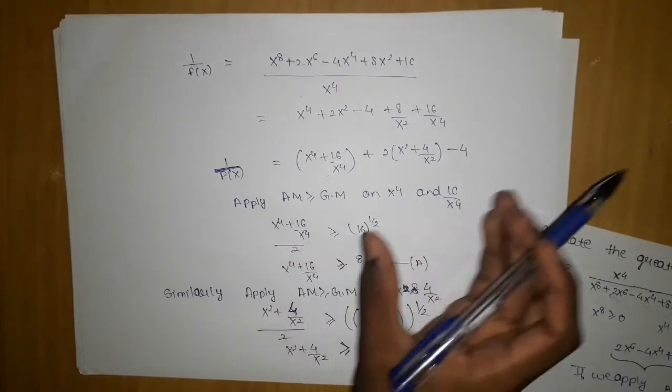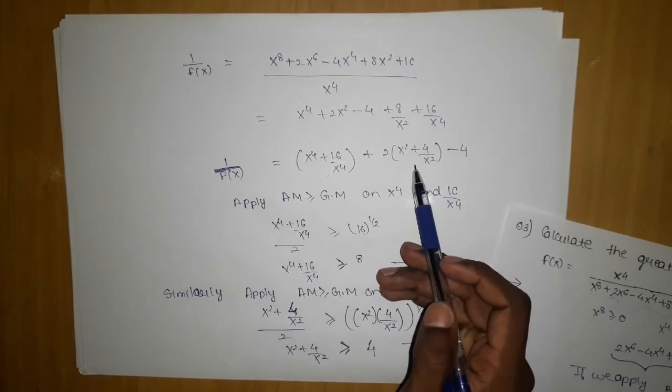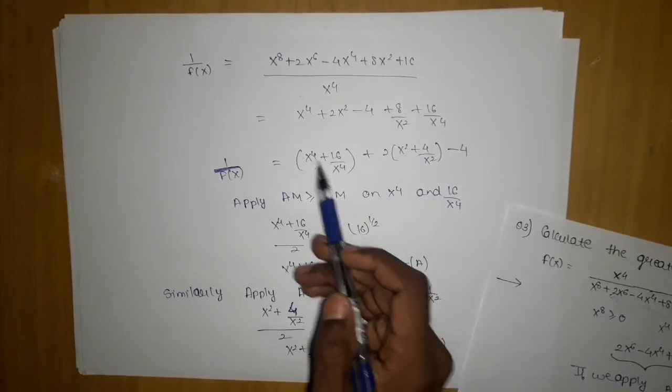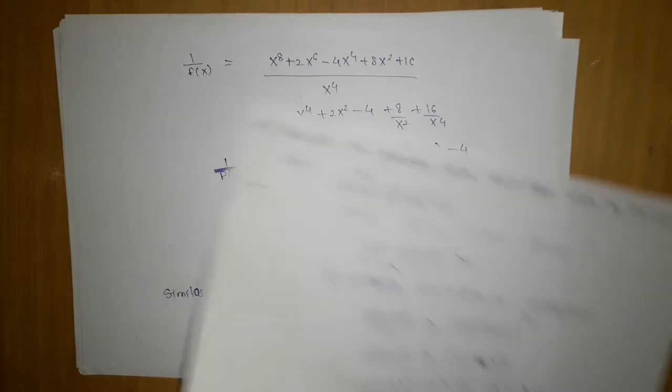Then I brought the term similar. Okay, and then I just wanted to get this value and this value, because the moment I multiply them, they will cancel out. So applying AM greater than or equal to GM was the best idea. I applied it and got the answer.